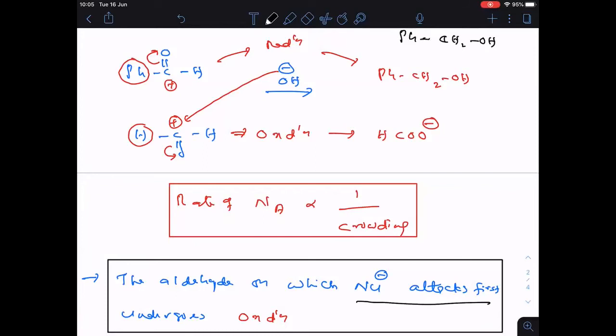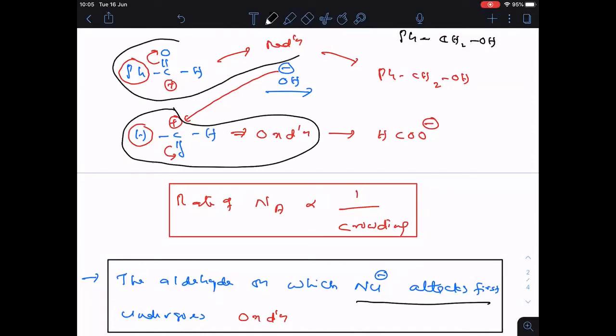I hope it is clear. Now, did you notice one important point here? That one molecule is undergoing oxidation, and a different molecule is undergoing reduction. So, it is not a disproportionation reaction. Clear?